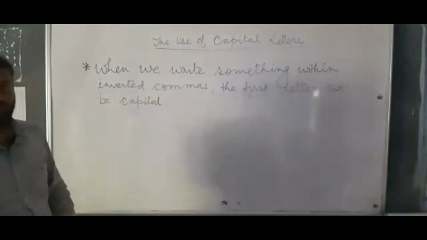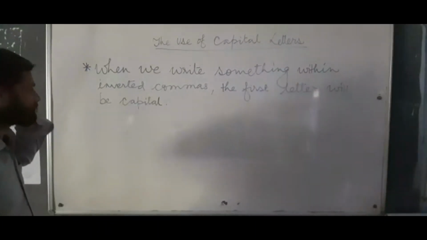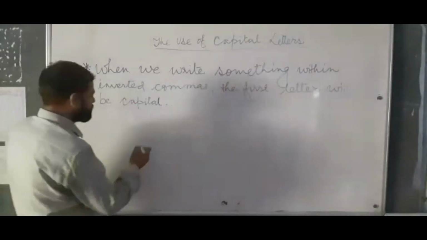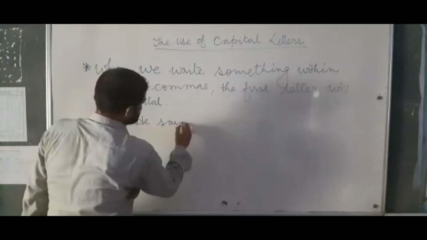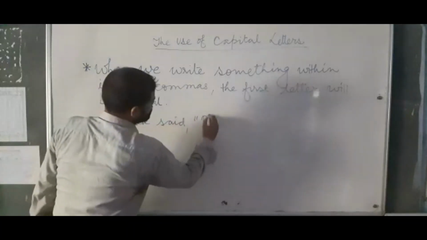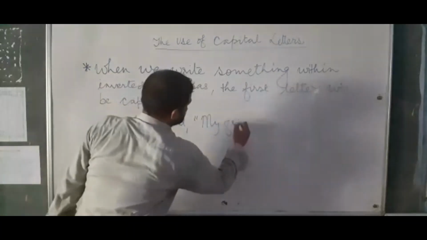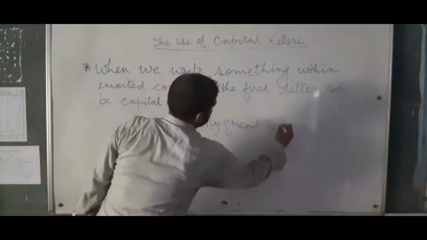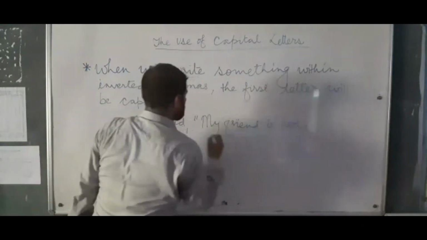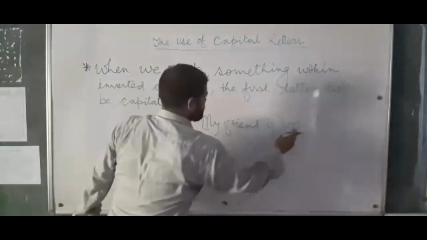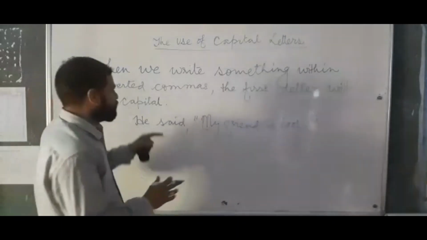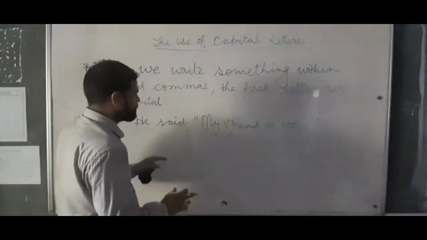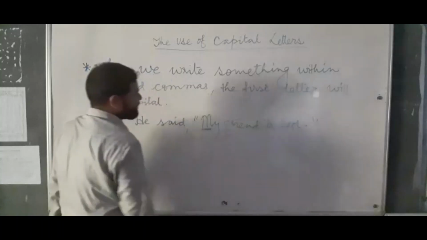When we write something within inverted commas, the first letter will be capital. For example, if I write, He said, "My friend is poor." So here M is capital. If we have to write something within inverted commas, we have to keep in mind that whenever we start the inverted comma, the first letter will be written in capital.